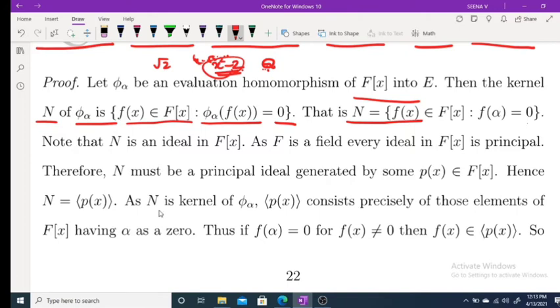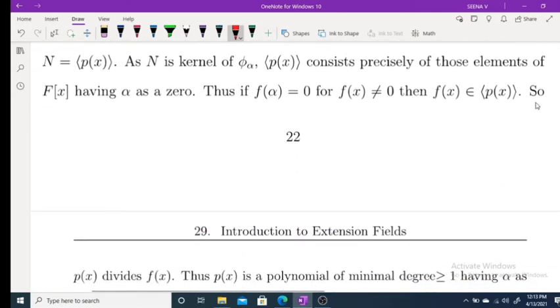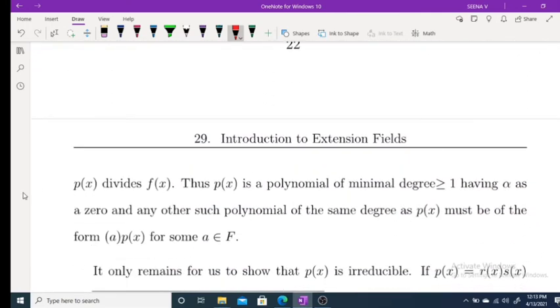Now, as N is the kernel of phi alpha, the ideal generated by p(x) consists of those elements in F[x] having alpha as a zero. Thus, if f(alpha) equals 0 for f(x) not equal to 0, then f(x) must belong to the ideal generated by p(x). Clear? The kernel consists of all elements having alpha as a zero. So, p(x) divides f(x).